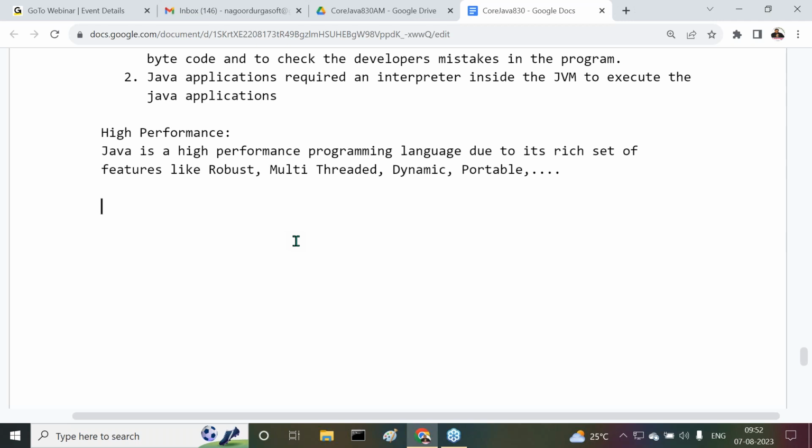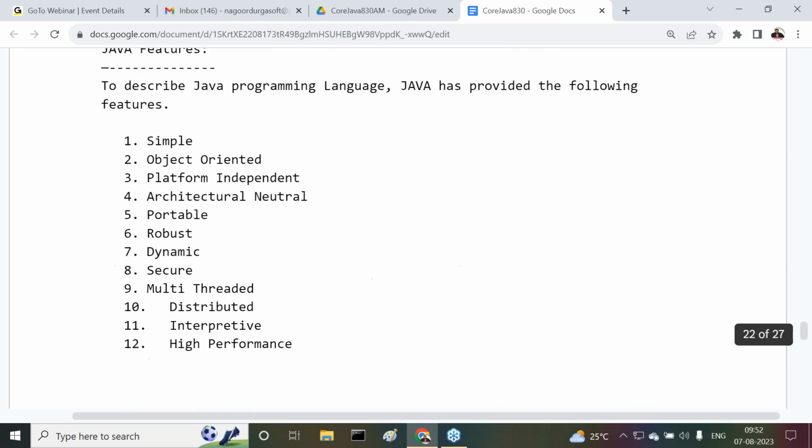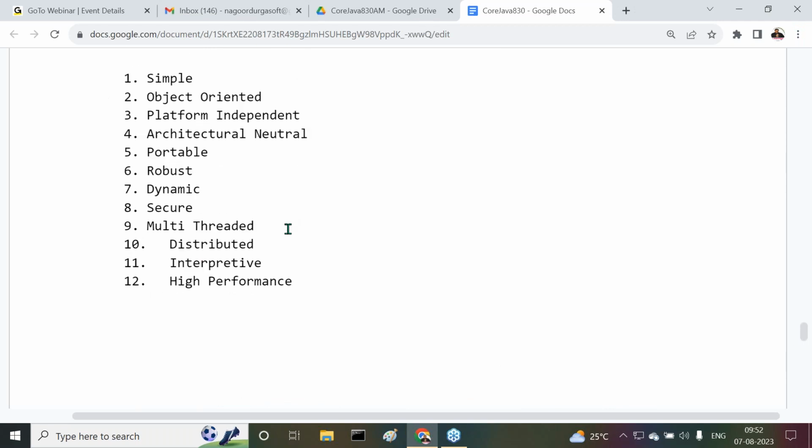Right. So now this is the total scenario, the total content here. We can understand about the Java features. Overall, I think 11 to 12 features are available. All these 11 to 12 features, we are giving clarity. Are all of you getting it or not?